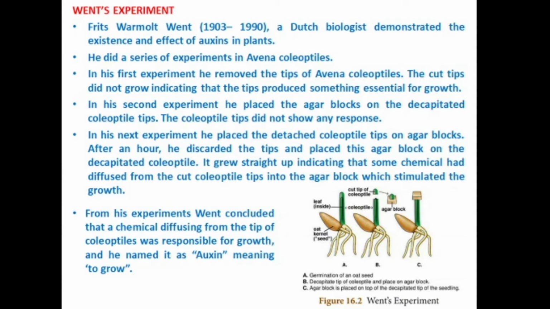He conducted an experiment to prove that some influence has been transmitted. That is known as Went's experiment. Frits Warmolt Went, 1903 to 1990, was a Dutch biologist. He demonstrated the existence and effect of auxins in plants. He did a series of experiments on Avena coleoptiles. Avena is a plant.